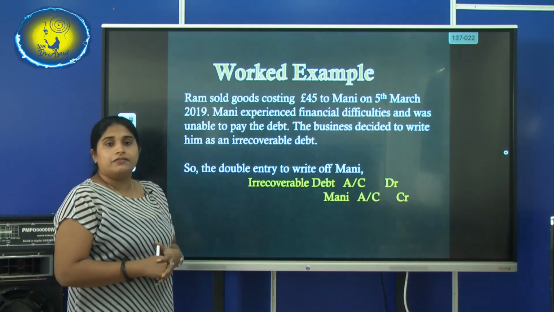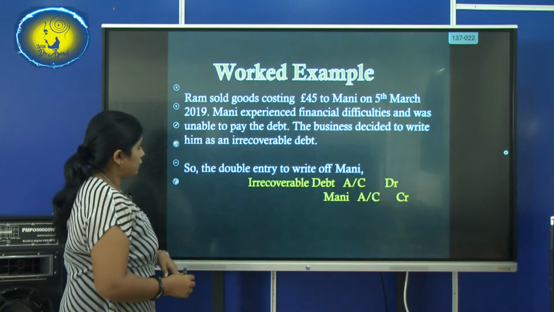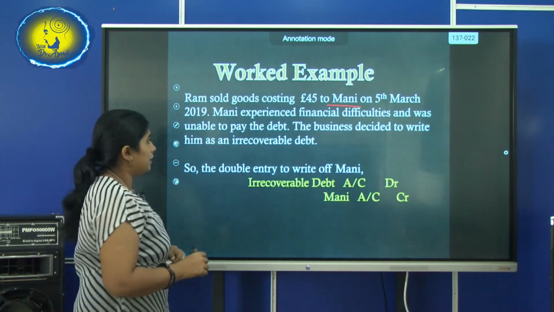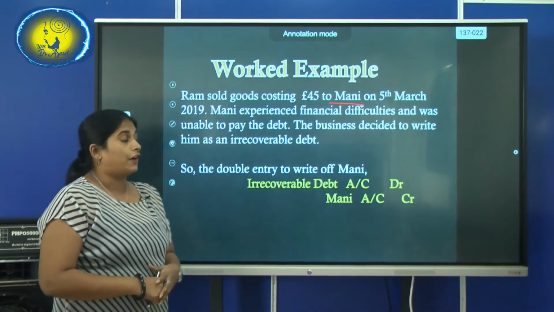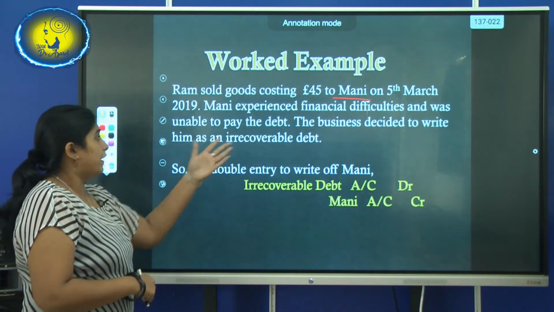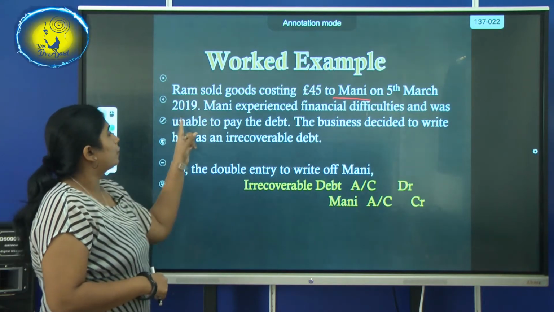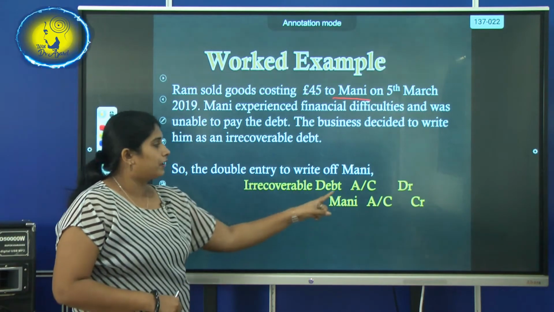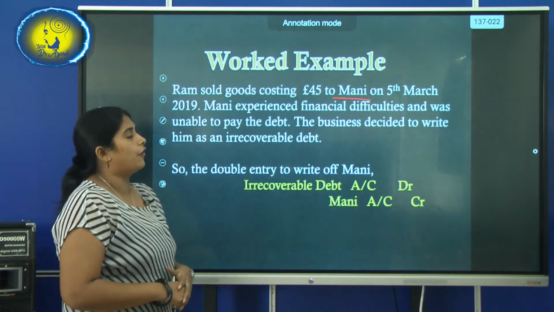I have taken a worked example. Ram sold goods costing 45 pounds to Money. So Money becomes a trade receivable on 5th of March 2019. Money experienced financial difficulties. So he's going bankrupt or facing losses. So Ram, who owns the business, decided to write Money off as an irrecoverable debt. So what is the double entry? The irrecoverable debts account should be debited 45 pounds and Money's account should be credited 45 pounds.